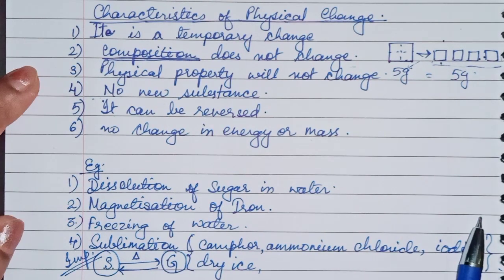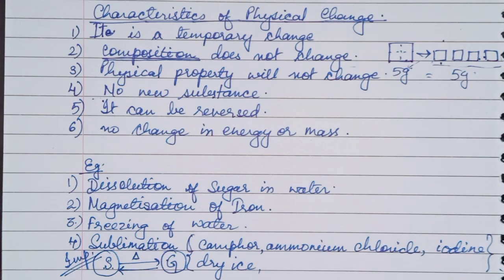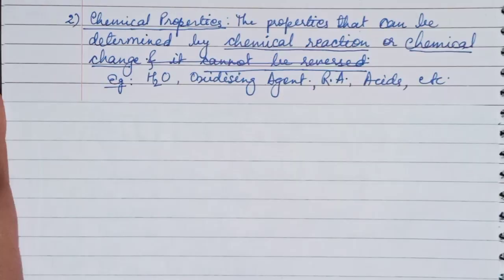Some other examples are ringing of an electric bell, sublimation of iodine, evaporation of water, melting of butter. These all are physical changes, in which the property remains the same, it is only a temporary change, and no new substance is formed. So these all are examples of physical change. Now we will move towards chemical change.